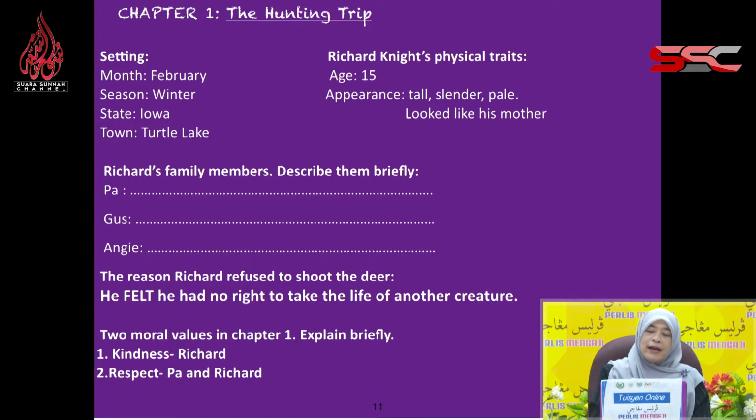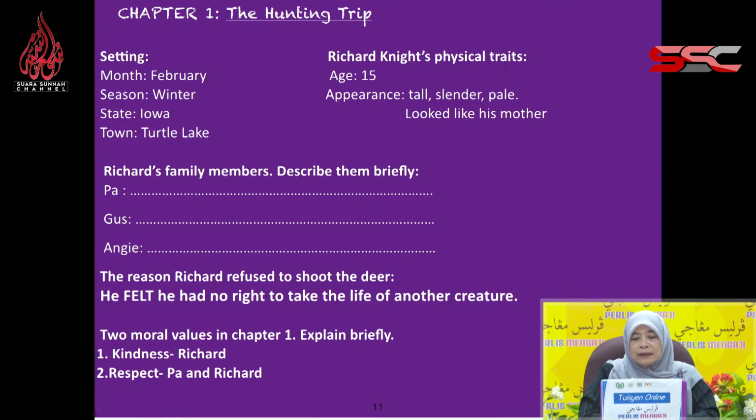Two moral values in chapter 1. You explain briefly. You can talk about kindness, where you talk about Richard refusing to shoot the deer. He purposely misfired, although he was in very good range to kill the deer instantly. That is one moral value. The next moral value is respect. This is when you talk about Pa and Richard. Pa respected Richard's decision that he did not like hunting, and Richard respected his father. He spoke politely to him.